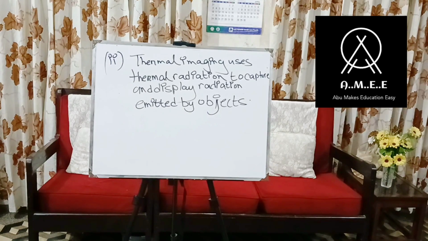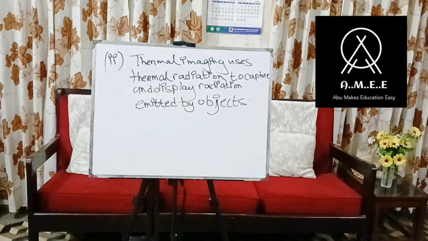Most CCTV cameras now have night vision or thermal imaging systems, which allow them to see objects in the dark. The way they do it is that they basically capture the heat, the thermal radiation.